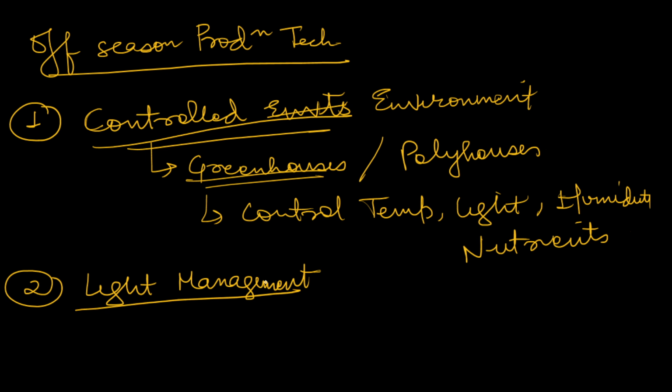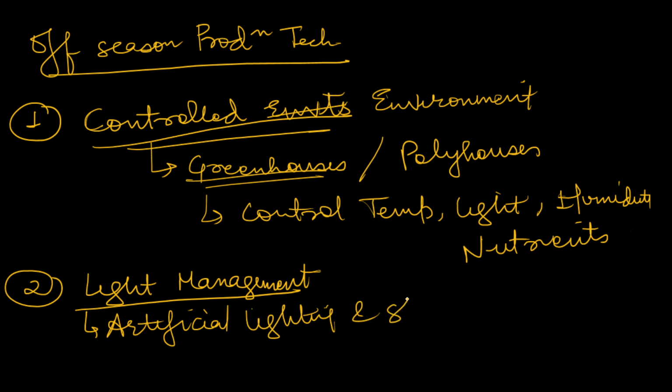So in off-season production, artificial lighting or shading is used to control the light duration. We do artificial lighting and artificial shading, so that we can extend the photo period or reduce the photo period, so that we can have the flowers at the perfect time. By extending or reducing the photo period, we can grow our flowers.